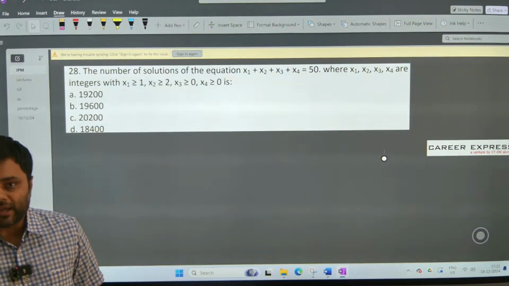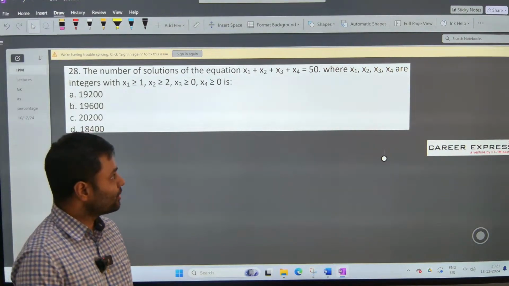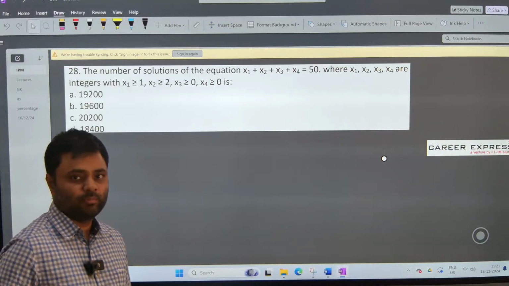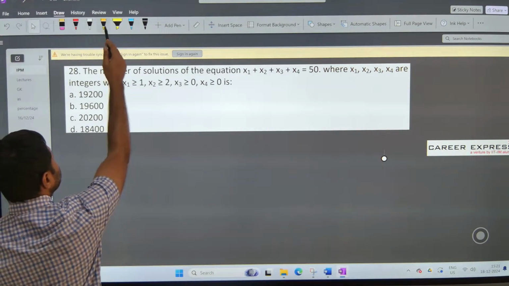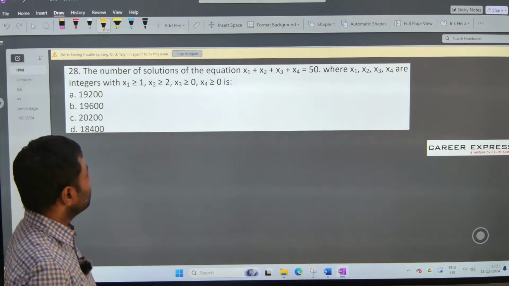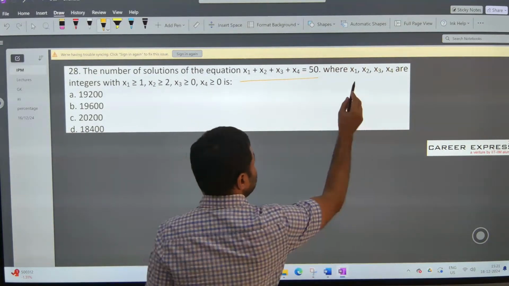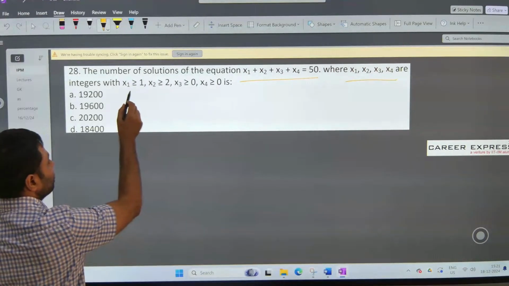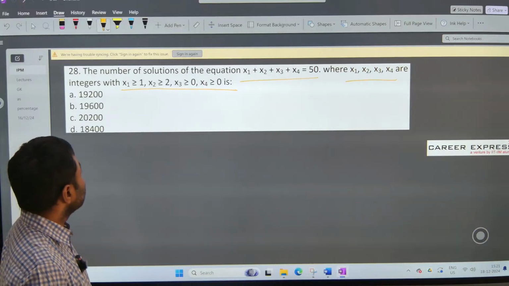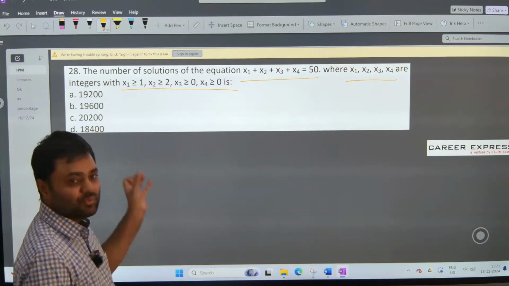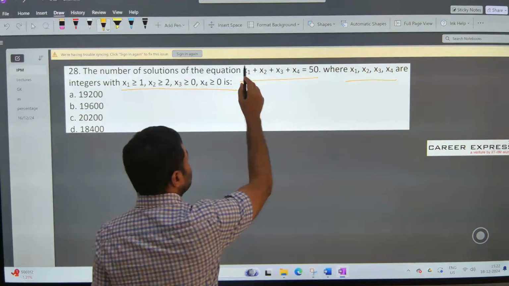This is a question from IPMAT Indore 2024 paper QA section, and the question is based on permutation and combination, specifically partitioning theory. The question says the number of solutions of the equation is given where x1, x2, x3, x4 are integers with these conditions. x3 and x4, they are more than or equal to 0. x1 and x2, they are more than or equal to 1 and 2 respectively. So we need to find the number of solutions of this equation.